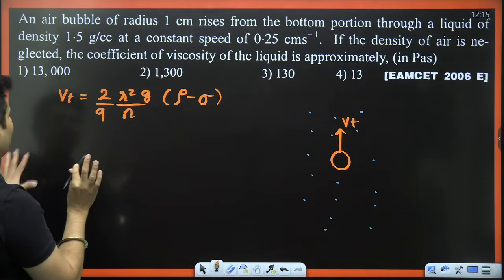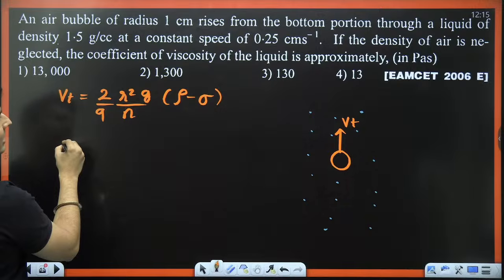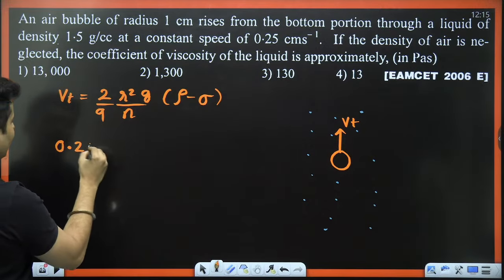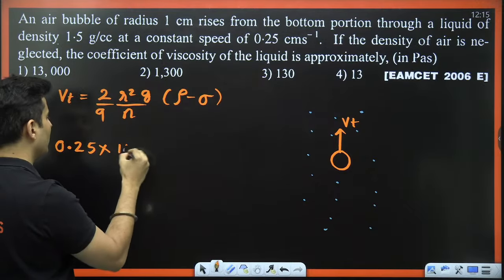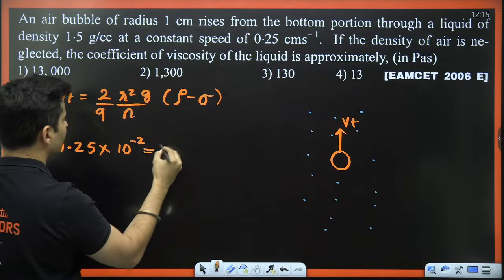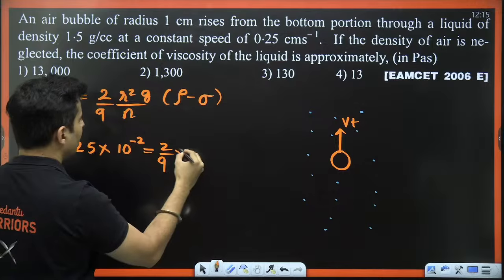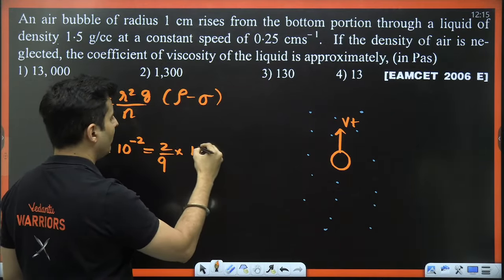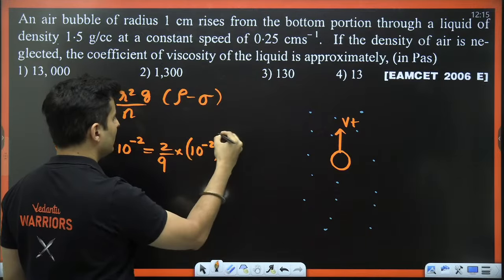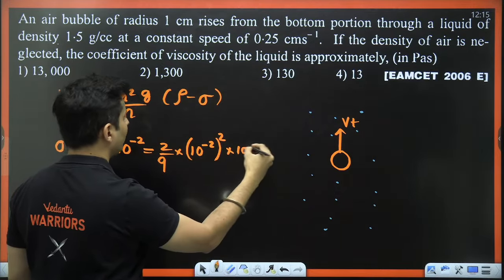So in this particular problem, the terminal velocity is 0.25 centimeters per second, but centimeters is 10 to the power minus 2 meters. 2 by 9, radius 1 centimeter, so 10 to the power minus 2 meters square. G is 10.